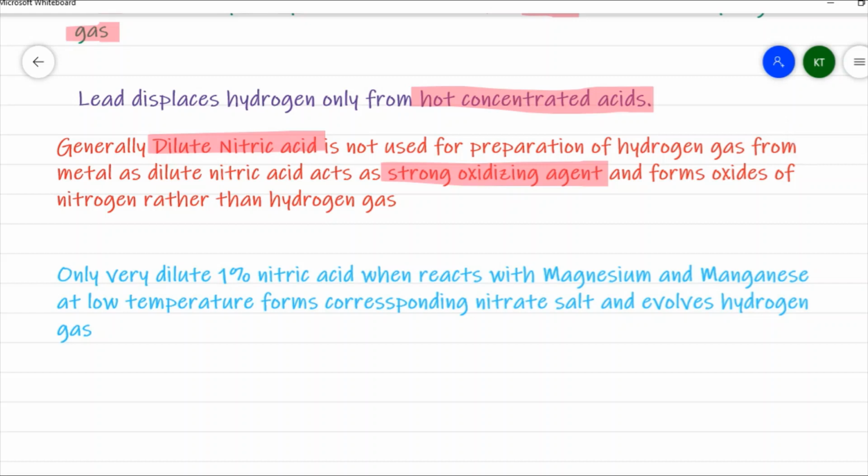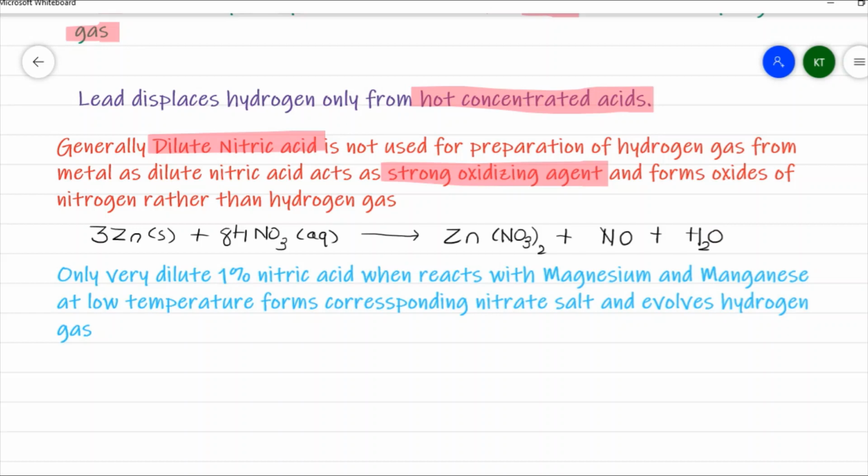So let me write a reaction here. I have zinc metal as a solid, and I react it with HNO3 as a dilute acid in aqueous medium. When it reacts, it gives me zinc nitrate, Zn(NO3)2, plus colorless nitric oxide gas, and water vapor is released. To balance this, I have 3, 8, 3, 2, and 4. This is dilute HNO3.